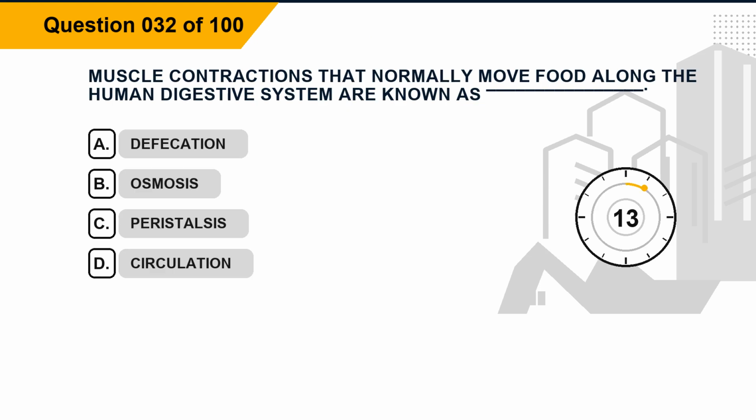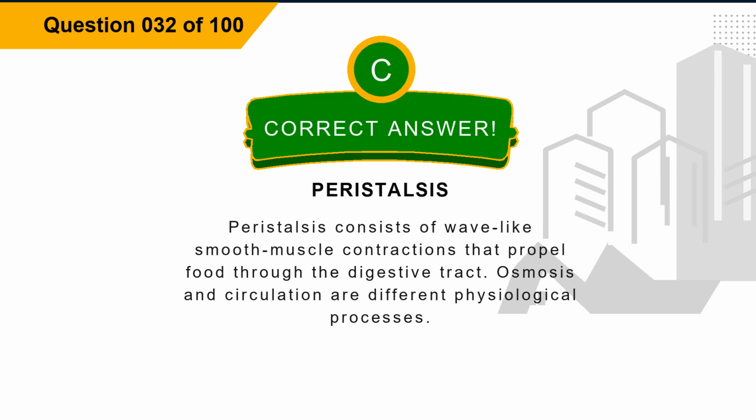Question 32. Muscle contractions that normally move food along the human digestive system are known as blank. Option A, defecation. Option B, osmosis. Option C, peristalsis. Option D, circulation. The correct answer is option C, peristalsis. Explanation: peristalsis consists of wave-like smooth muscle contractions that propel food through the digestive tract. Osmosis and circulation are different physiological processes.